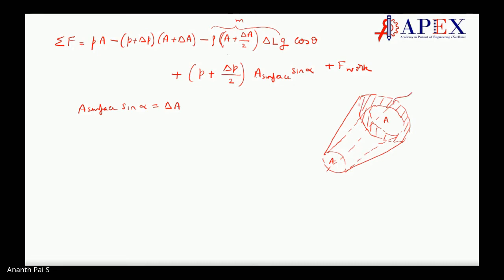which is delta A. But what is this delta A? Delta A is equal to A surface into sine alpha. Makes sense? This is the A surface, this is a surface area. The projection of this is alpha, is it not? So the projection of this over here is delta A, change in A, is it not? Making sense, students? So here, instead of this A surface into sine alpha, I can directly put delta A. So this one is equal to delta A.